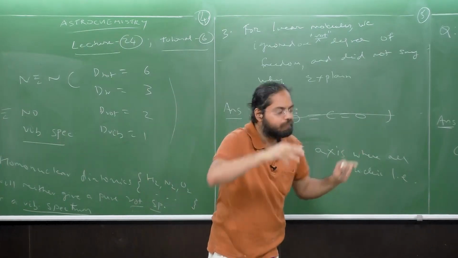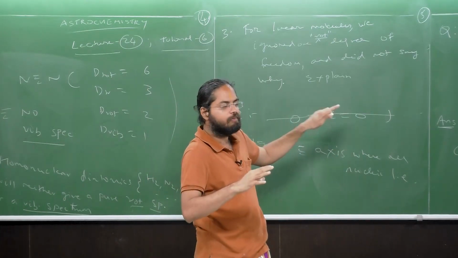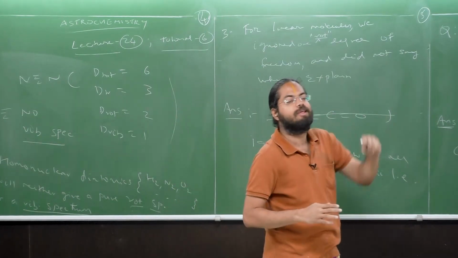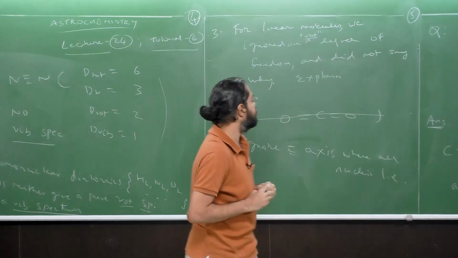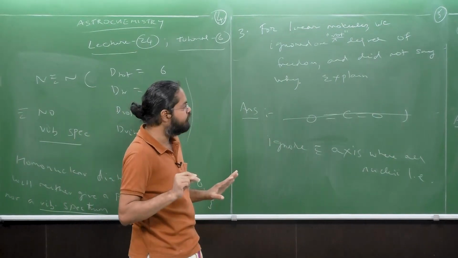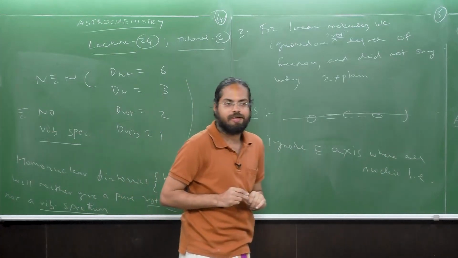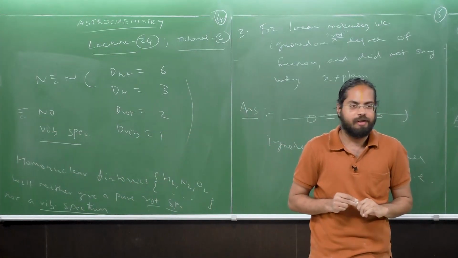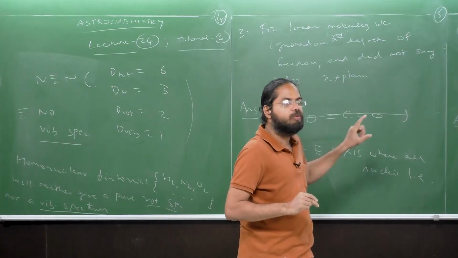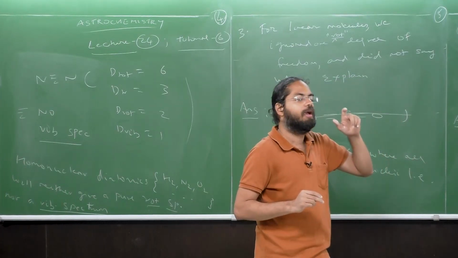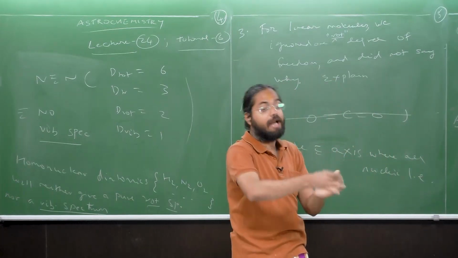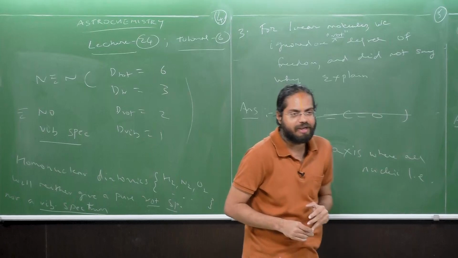I again tell you, we can adopt any coordinate system, but for the sake of convenience, we are using the Cartesian system which is easiest to visualize, okay? So we ignore the axis where all the nuclei lie. That's the fact. But why did we do that? What is the answer? The reason I kept this question for tutorial is because it beautifully illustrates the connection between classical mechanics, spectroscopy, and eventually astrochemistry, okay, right?